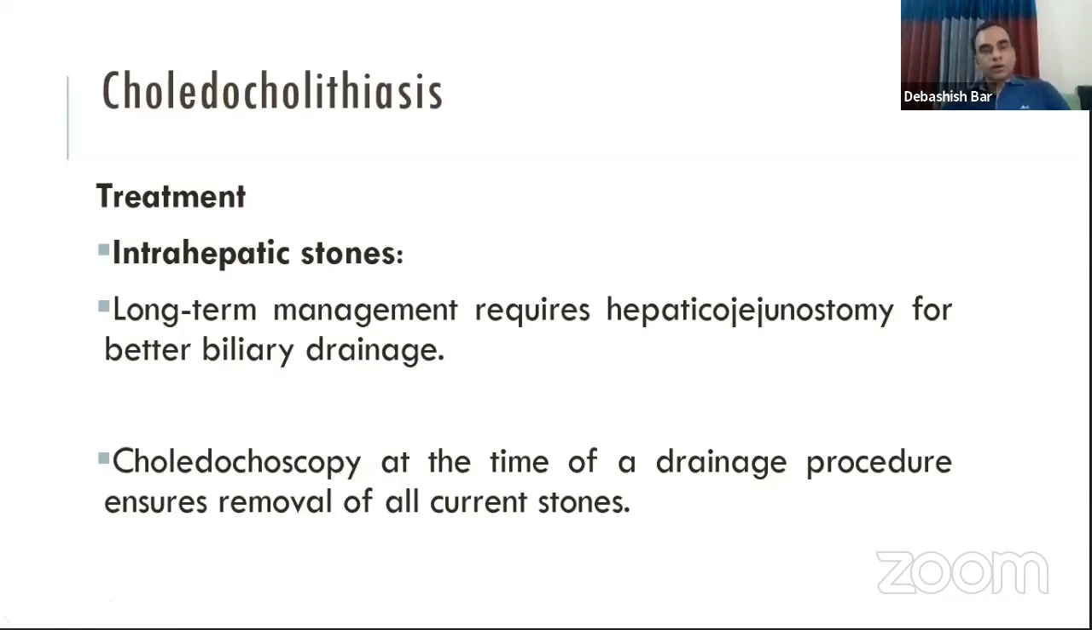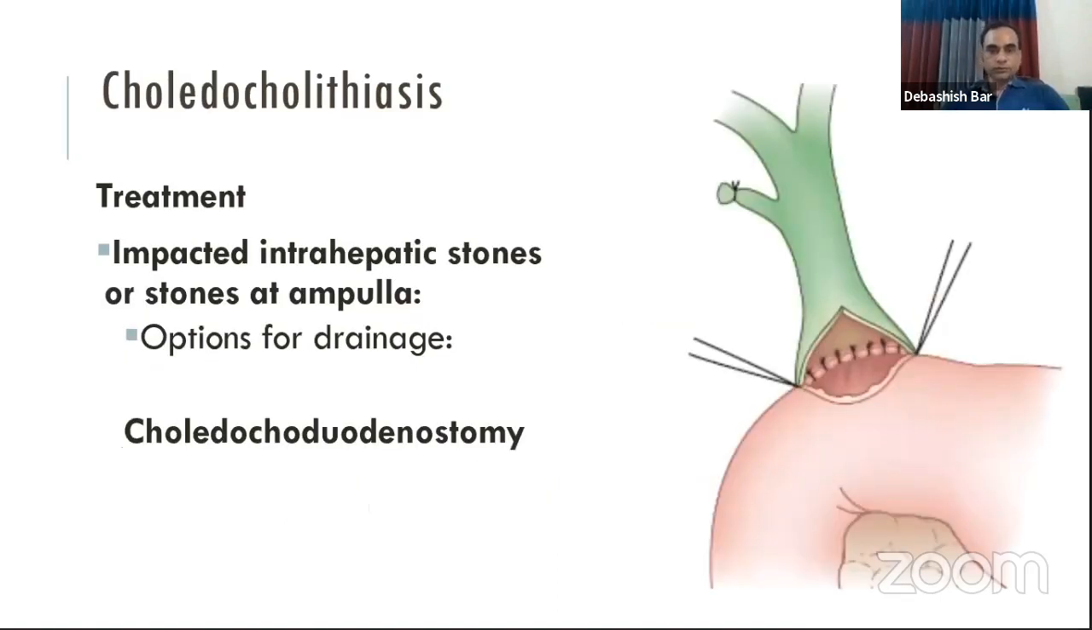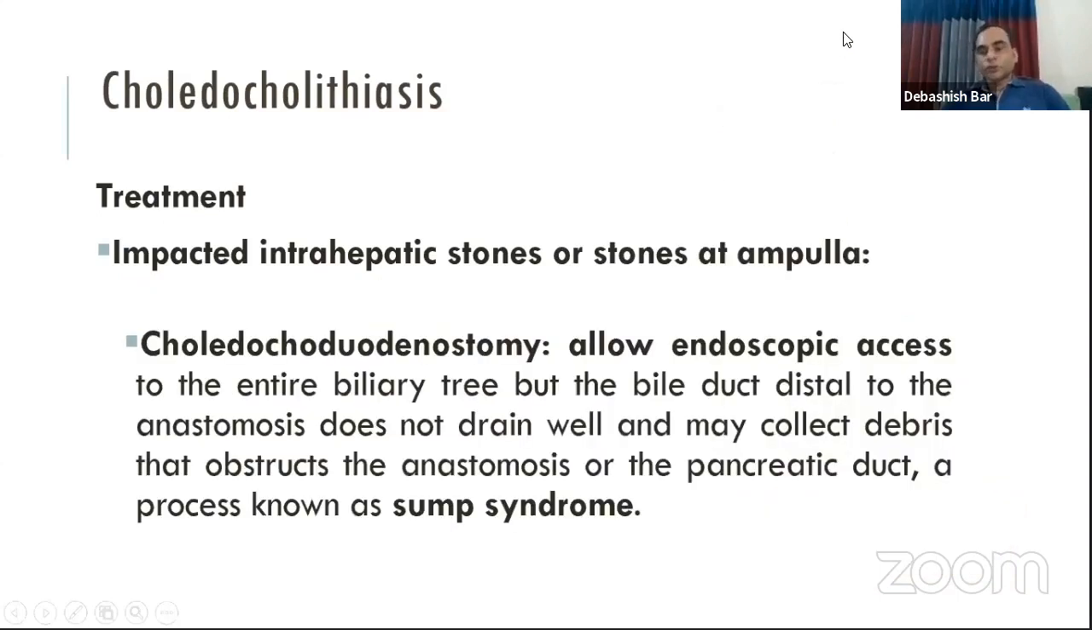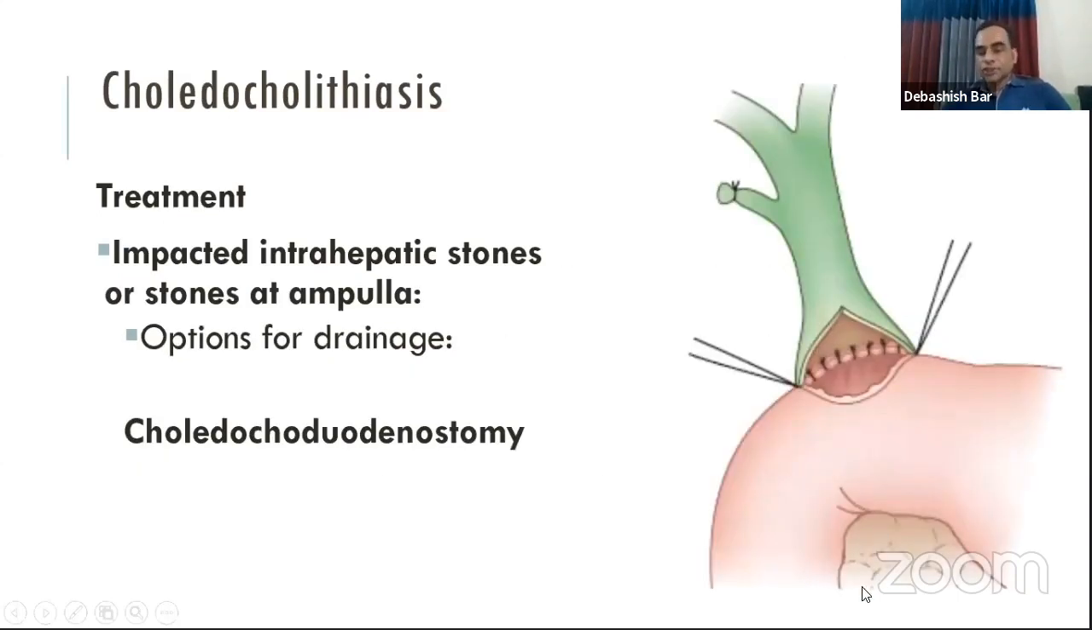And long-term management of this type of patients with stones in the hepatic duct may need hepaticojejunostomy or hepaticoduodenostomy. Hepaticoduodenostomy is done for better drainage of the bile duct due to stone in the common hepatic duct or stone in the distal CBD at the ampulla of Vater that was not cleared by surgery.